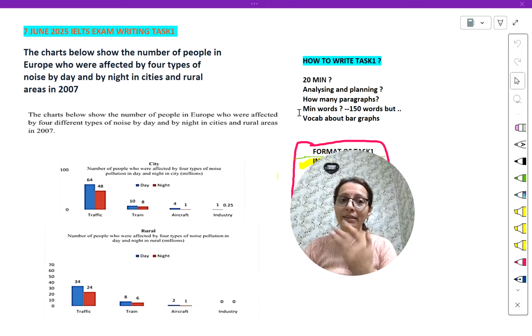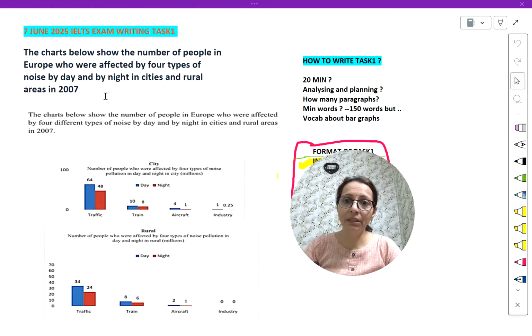Okay, so let's start this video. After getting the question statement, I will definitely read it. The charts below, of course there are 2 charts, show the number of people in Europe, meaning European people, who were affected by 4 types of noise by day and by night in cities and rural areas. Rural areas means countryside. It is the year 2007, so of course 100% past tense will be there.